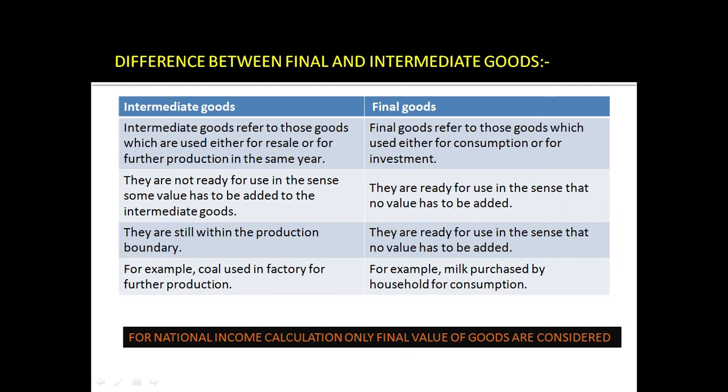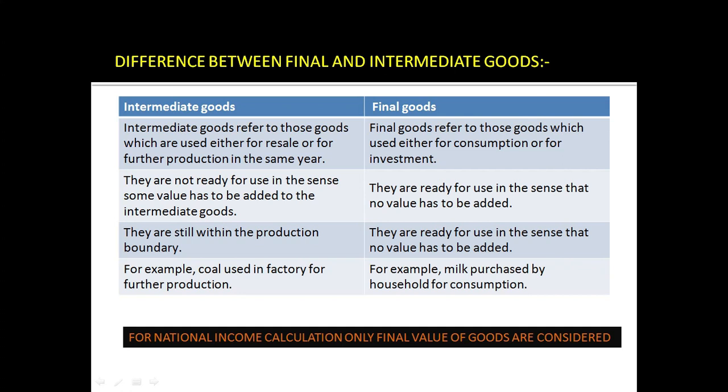Intermediate goods are not ready for use, in the sense some value has to be added to them. And final goods are ready for use, in the sense that no value has to be added. We can also say that intermediate goods are still within the production boundary.